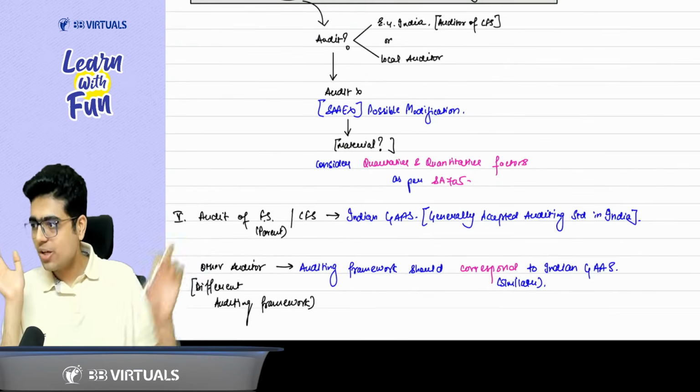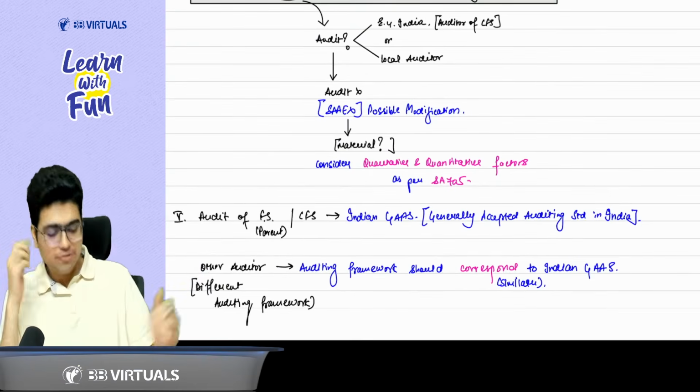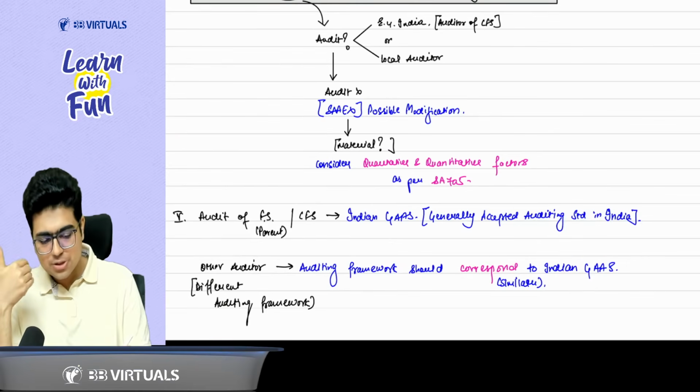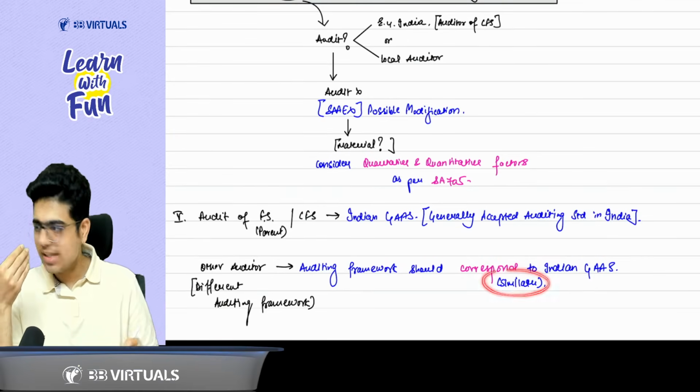So if the other auditor is auditing under a different auditing framework, still it should correspond to the Indian GAAS. That means it should be similar to the Indian GAAS.